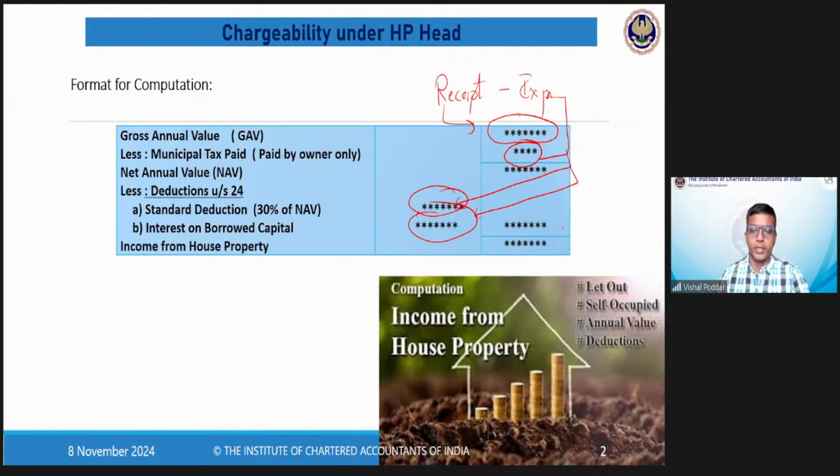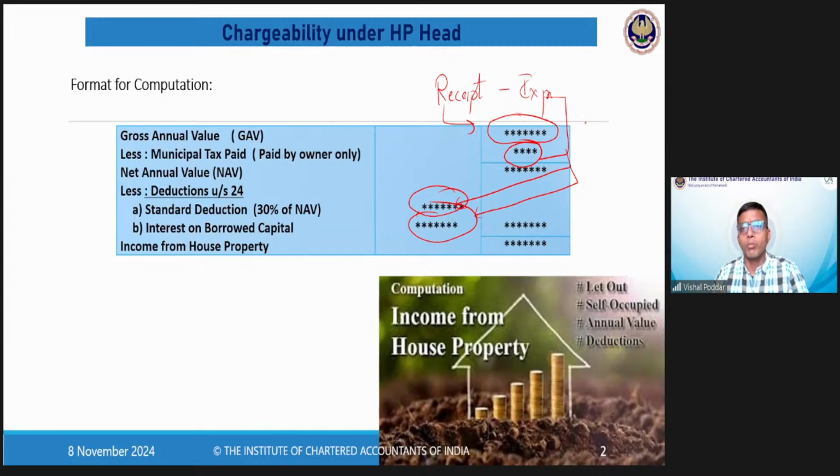Now, what is important to understand, students, is that purposefully in the question, they may give you expenses beyond these. So they may give you expenses like land rent. They may give you expenses like depreciation of the property. They may give you expenses like repairs and maintenance of the property. None of this would find a place. That is the importance of the format of each head. And that is why the law has created different heads so that it could devise different formats, different provisions for each head and its working. I hope this is clear.